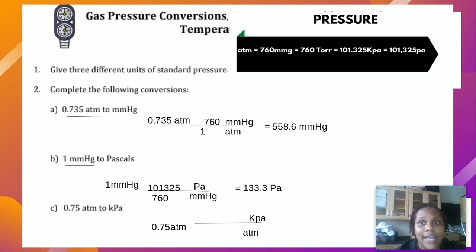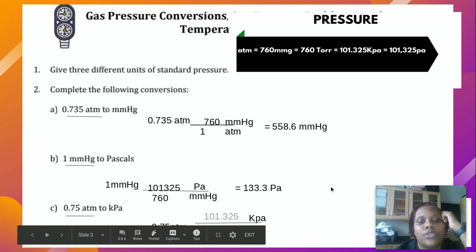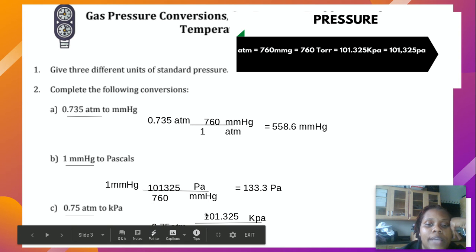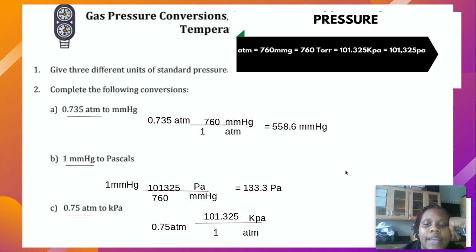Okay, if you haven't figured it out yet, it's like having millimeters and meters. Same thing with kilopascals and pascals, a difference of 1,000 units. Anyway, next to atmosphere, we put 1. And next to kilopascals, I'm going to use 101.325. Okay, same thing. Take the given, multiply it times the number at the top, and divide it by the number at the bottom. And if I do that, I get 75.99 kilopascals.